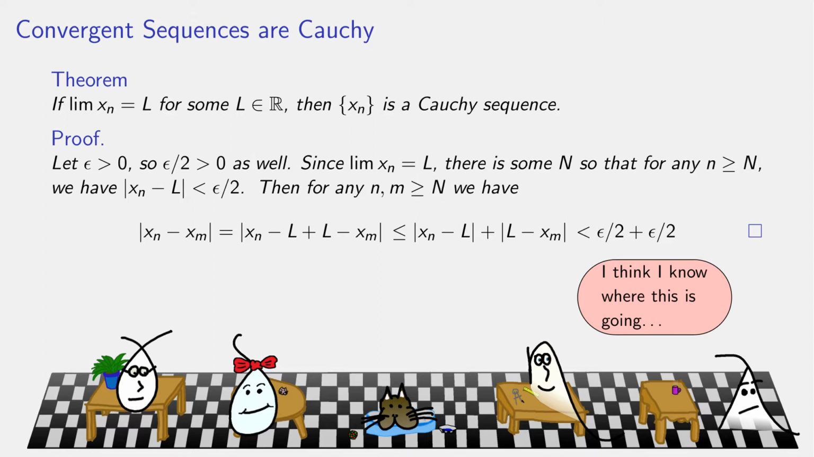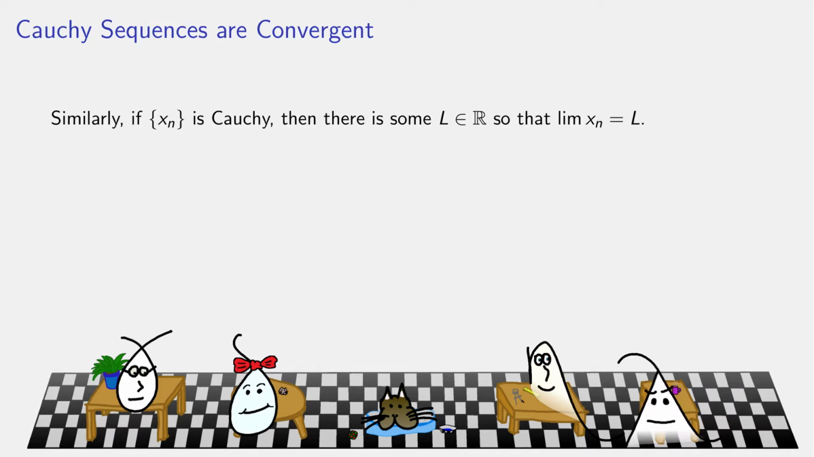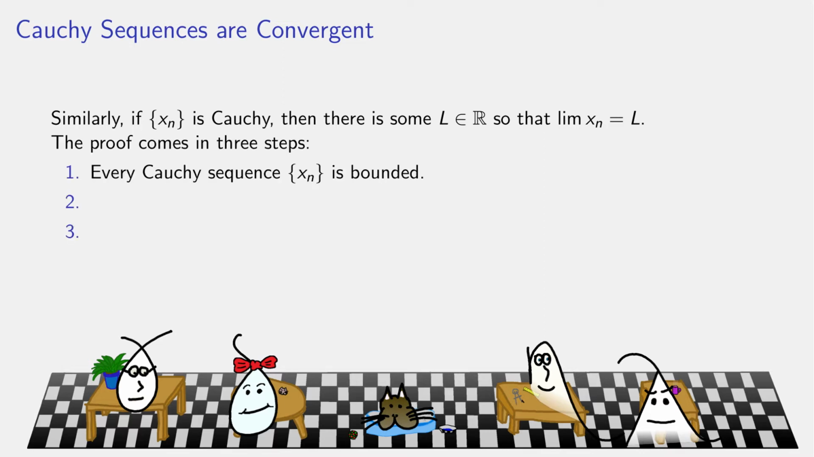And now, Lambo over there kind of has a clue what's going to happen next. We showed converging sequences are Cauchy. And indeed, Cauchy sequences have limits. So if you know a sequence is a Cauchy sequence, it must have a real number that it is converging to. The proof is in 3 steps.